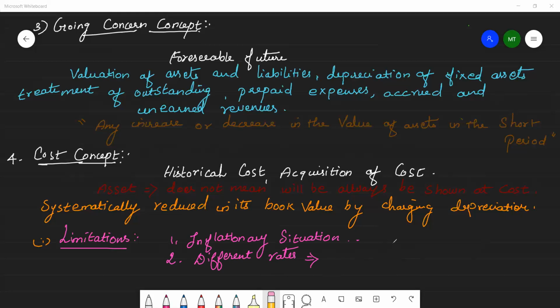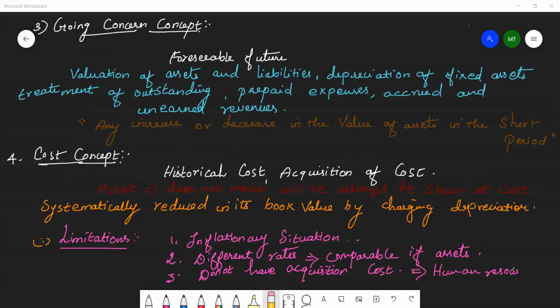Then the third one is assets which do not have acquisition cost, such as human resources, are not recognized under this concept. That's all. There are 3 limitations.